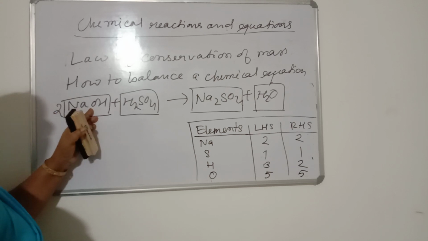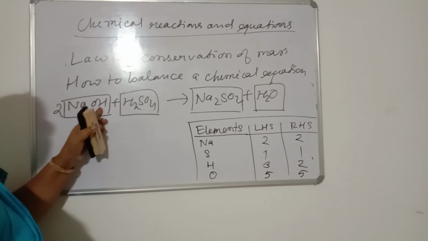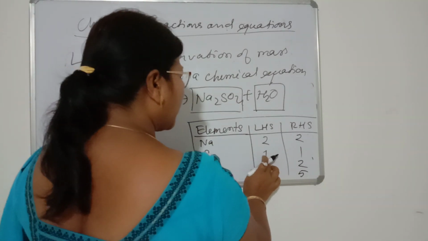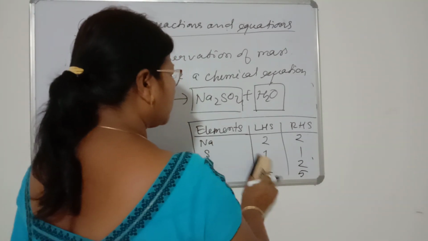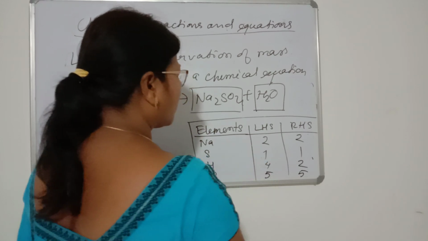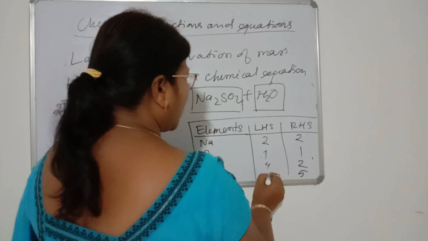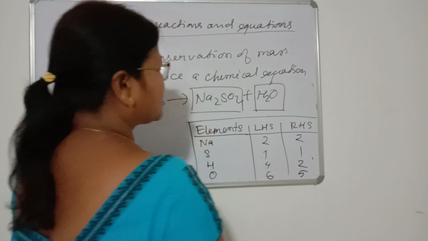Then the number of sodium is also 2. When we multiply sodium hydroxide by 2, it increases 1 oxygen atom and 1 hydrogen atom on the left hand side. So earlier it was 3 hydrogen atoms, 1 increase, so it goes to 4, and earlier 5 oxygen atoms and 1 increase, it goes to 6.